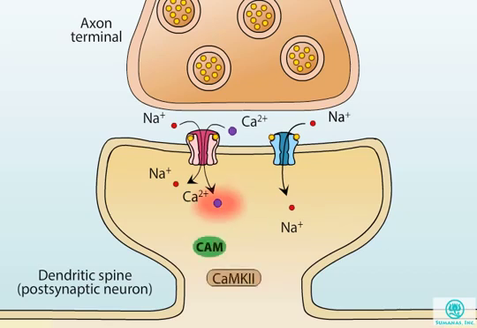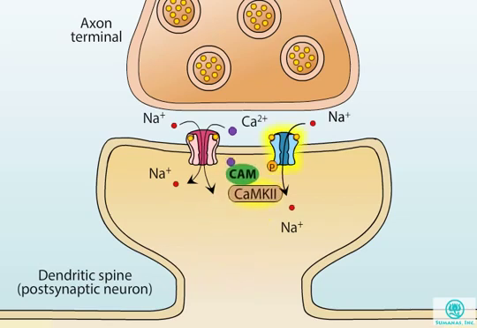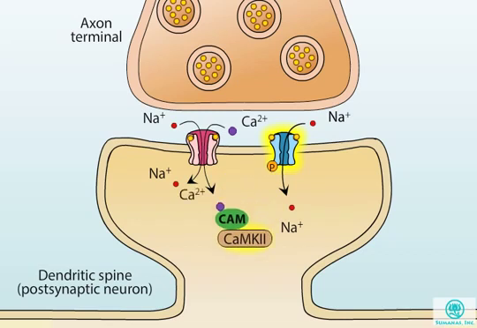For example, some calcium binds to calmodulin, and this complex in turn activates several protein kinases, including calcium calmodulin-dependent protein kinase, or CAM kinase. CAM kinase affects AMPA receptors in two ways. First, it phosphorylates AMPA receptors already present in the dendritic spine membrane, thereby increasing their conductance to sodium ions.